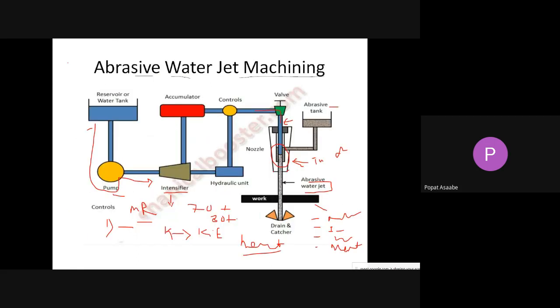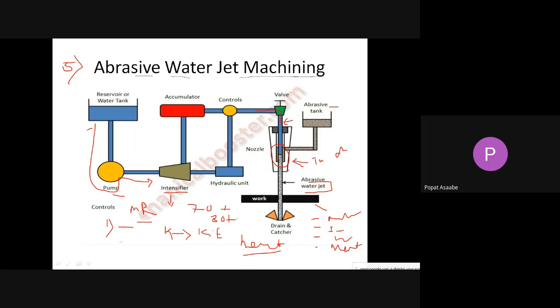Now the last, that is number 5, is the abrasive water jet machining process. In this process we are using water with high pressure and high kinetic energy. This water is going to mix with the abrasive in this nozzle, and we are creating one jet of high kinetic energy. When this high kinetic energy jet of abrasive and water is injected on your workpiece, with the help of this high pressure and high kinetic energy, it will cut the material, or we can say it will remove the material from that workpiece.